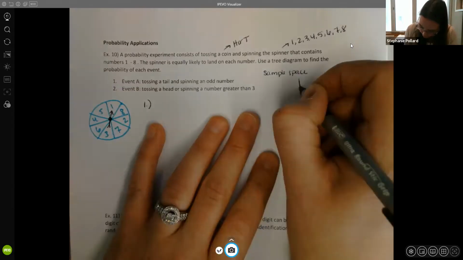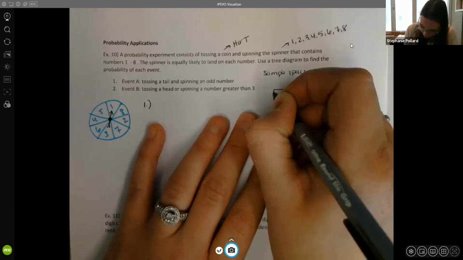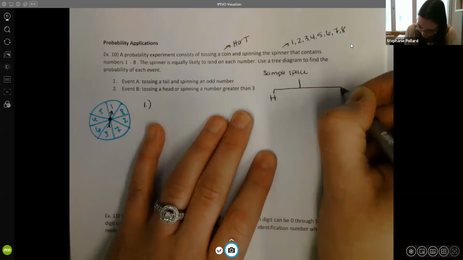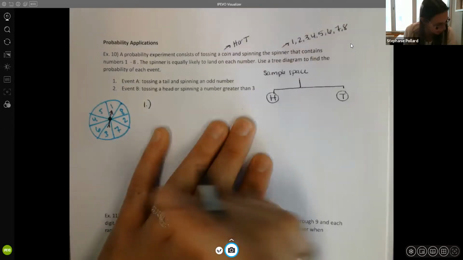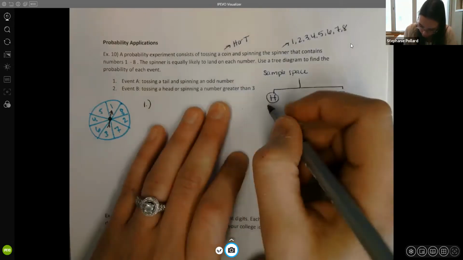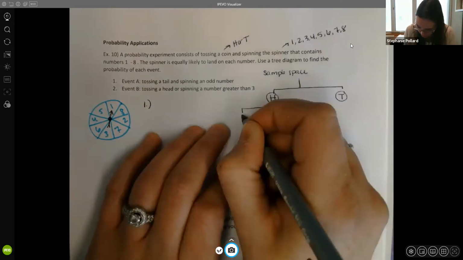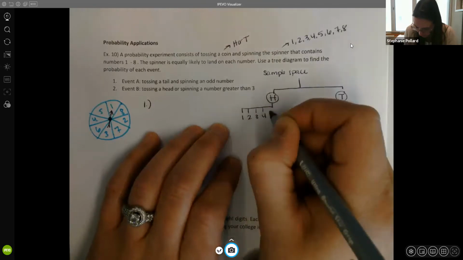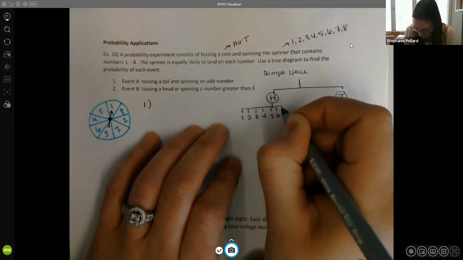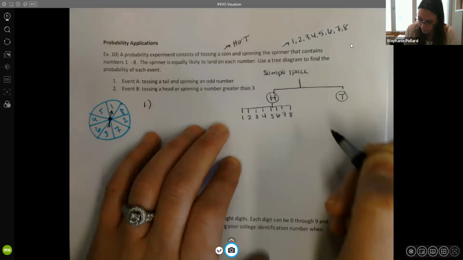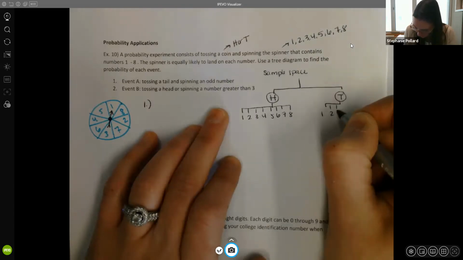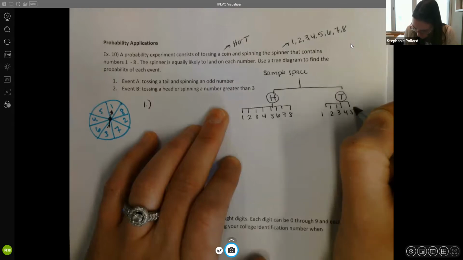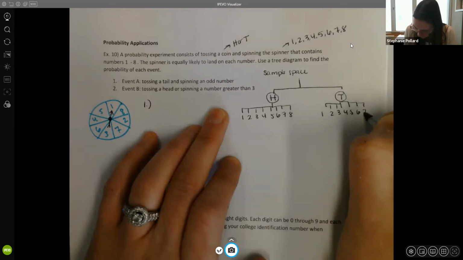So you could get a head or you could get a tail, right? So that coin could either be heads or tails. And at the same time, for that spinner, you could get a 1, a 2, a 3, a 4, a 5, a 6, a 7, or an 8. And same thing for a tail. You could get a 1, a 2, a 3, a 4, a 5, 6, 7, or 8.